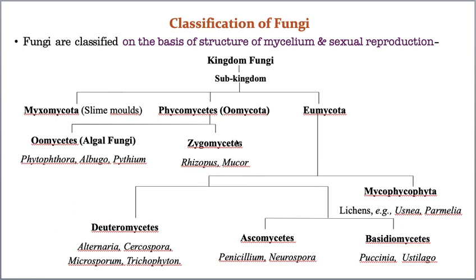The nuclei are freely scattered in the protoplasm, which gives a multinucleate appearance, and this is called cenocytic. All these points I already explained in the characteristics of fungi. If you forget, there is no problem, go back to that and see the structure of mycelium again, okay?